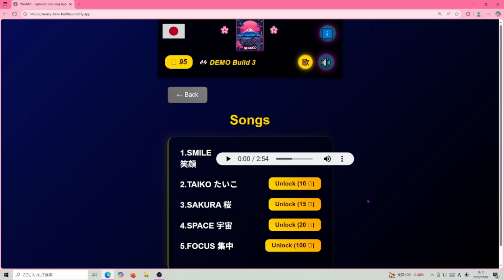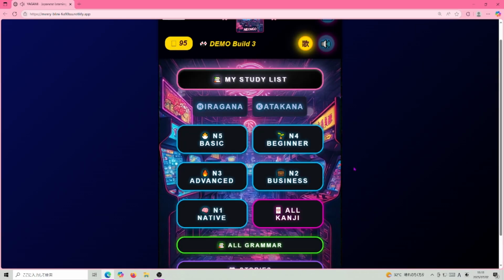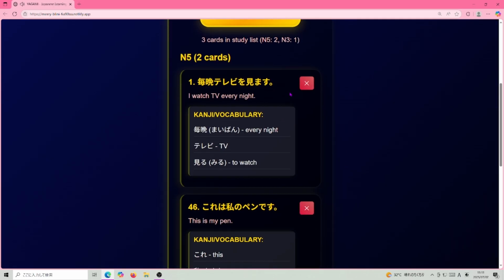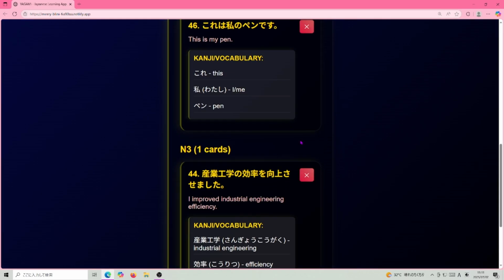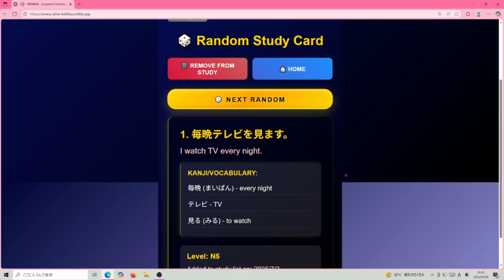This is still a demo, so I will include a bunch of songs for you to unlock, and perhaps other things, sounds and cultural cards. But once you're done with that, you can go to my study list and see that your cards now show over here. You can remove them, or you can say random study.